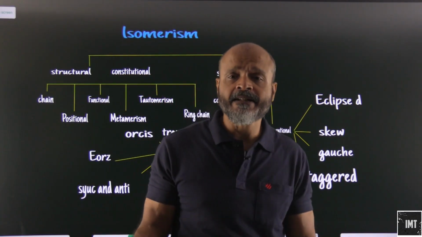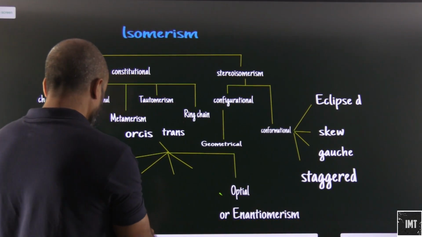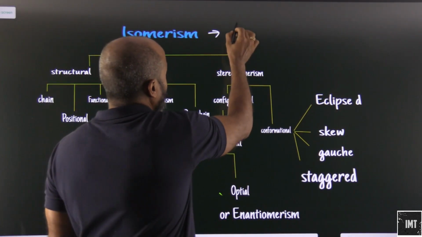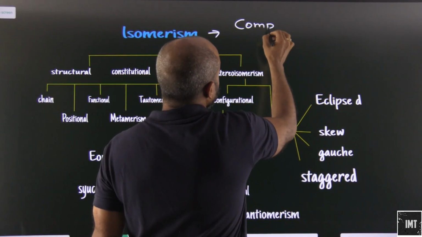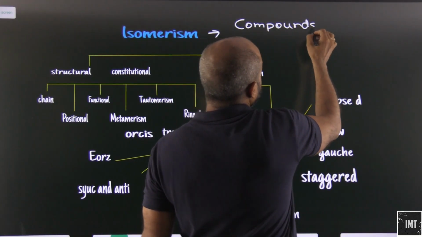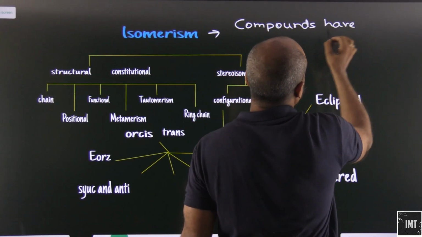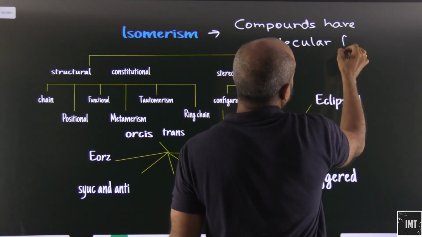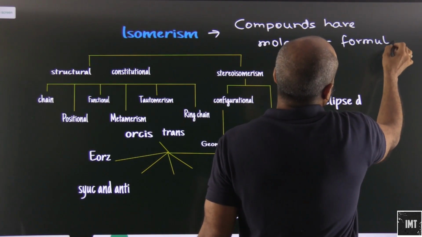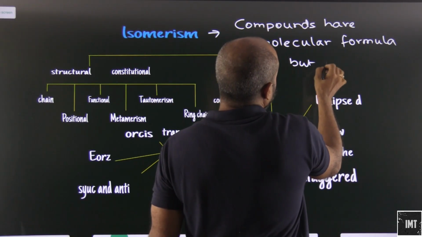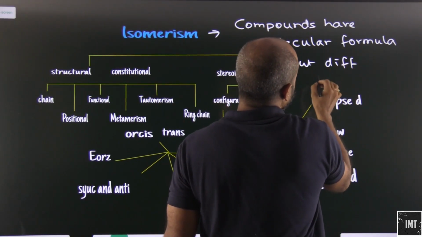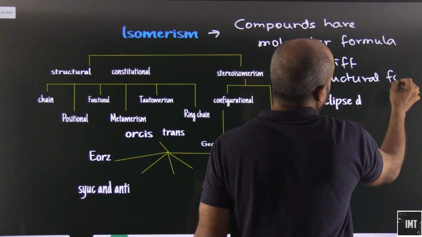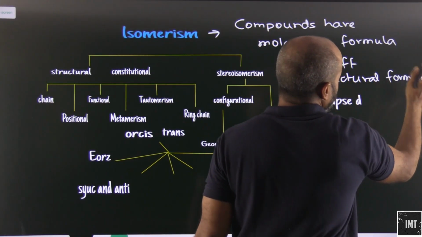We have studied in the 10th standard what isomerism is. Isomerism basically is nothing but when compounds have the same molecular formula but different structural formula.